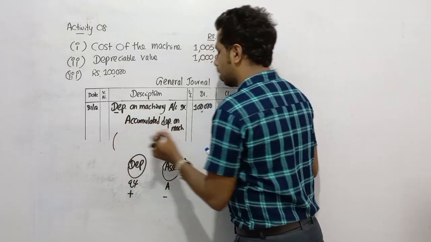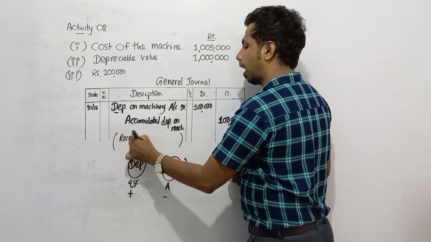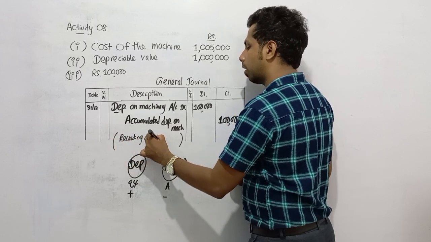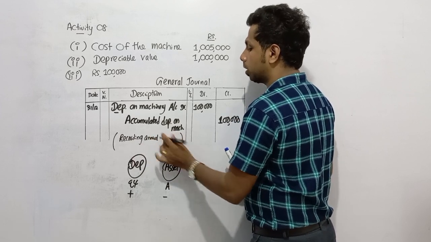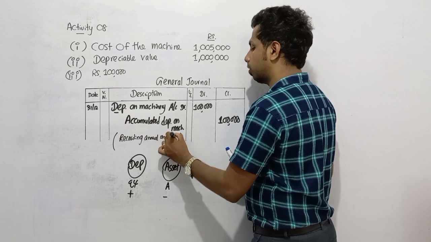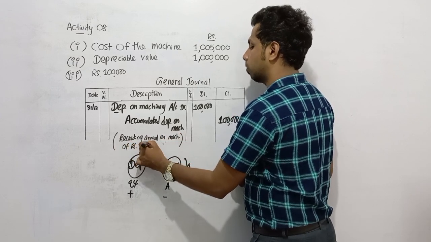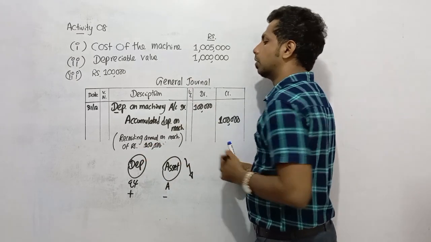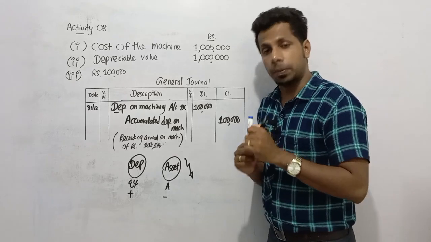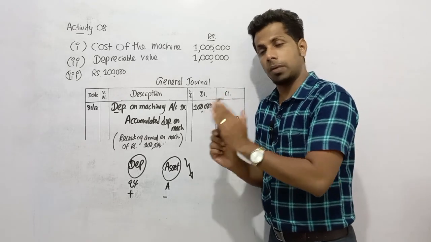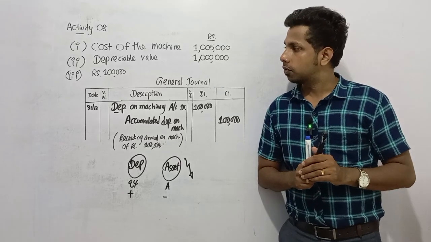So finally, you have to write down the narration as well. Recording annual depreciation on machinery amounting 100,000 rupees. So this is how we record journal entries for depreciation: depreciation account debit, accumulated depreciation credit. Right. Now we can move to the next part of this question.